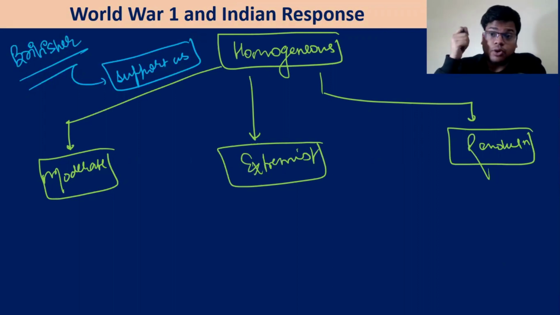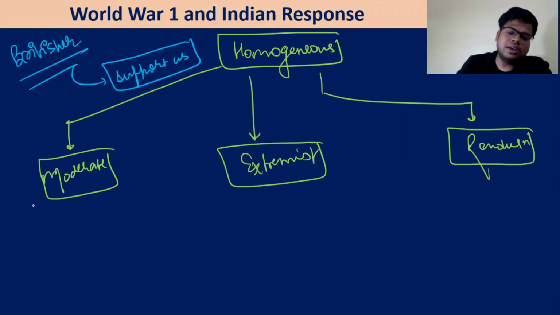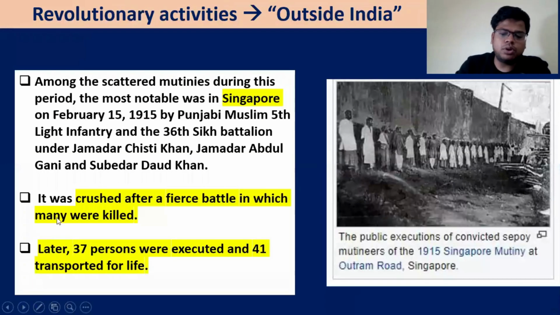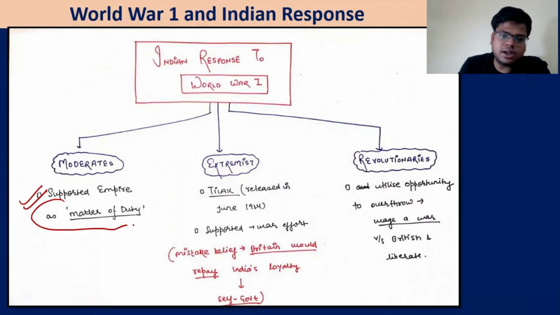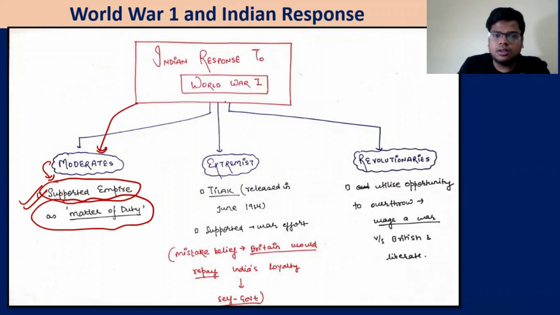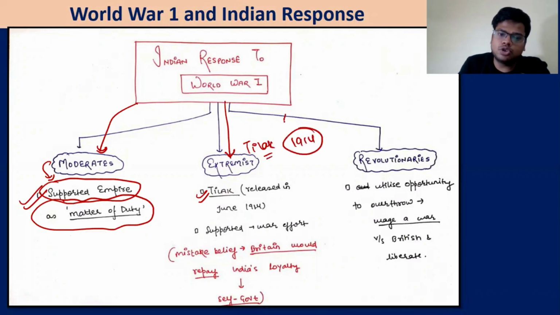Or there will be, for example, the moderates who still believe in loyalty and in the constitutional method. They will say that we need to support the empire because it is a matter of duty. 'We have to support them, because that is a matter of duty,' the moderates will say. The extremists will say... Tilak was also released in June 1914. So this date you need to remember, okay? June 1914, Tilak was released.